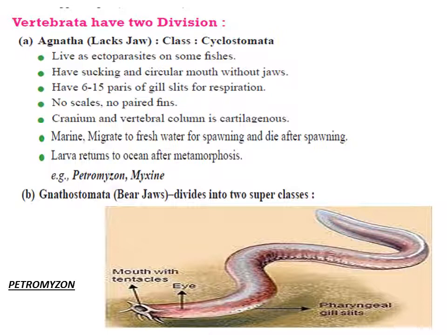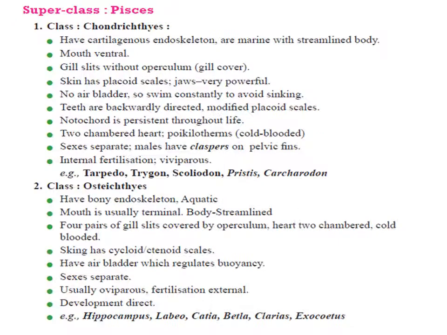These two superclasses are the Gnathostomata. They are divided into two superclasses: Pisces. The Pisces are further divided into two classes, Chondrichthyes and Osteichthyes. When we talk about Chondrichthyes, they have cartilage. They are called cartilaginous fishes.